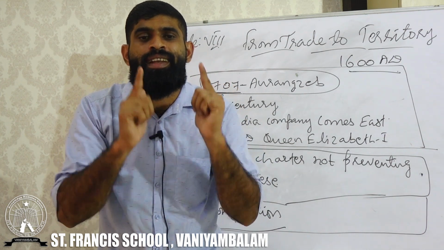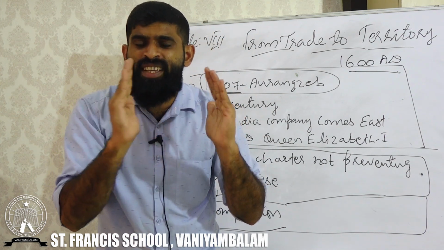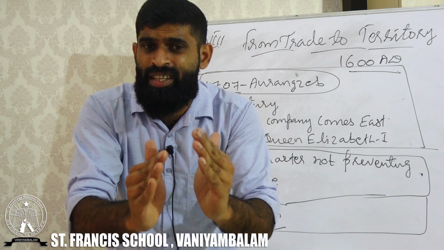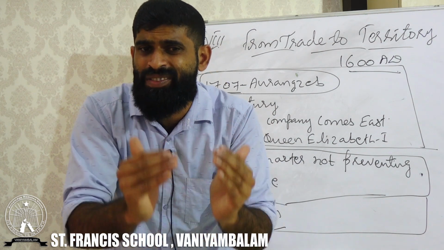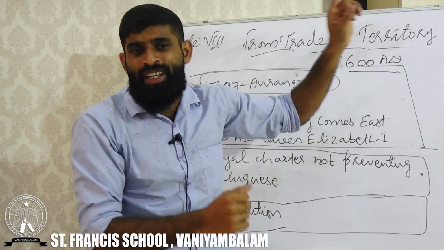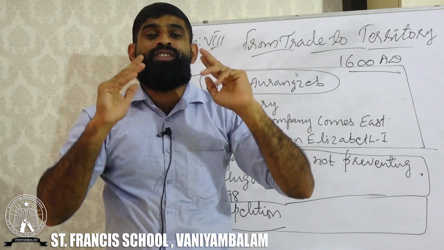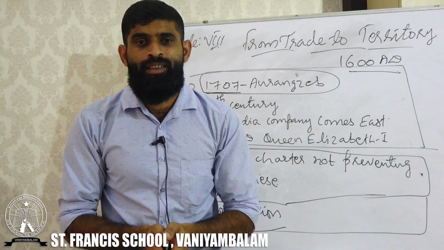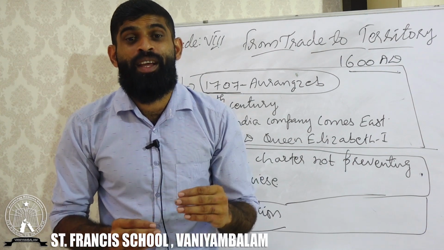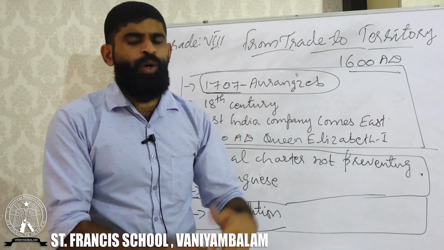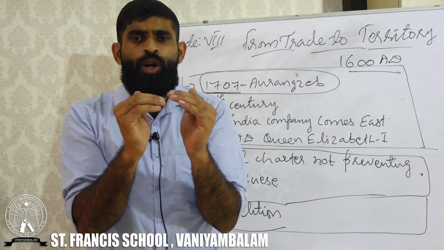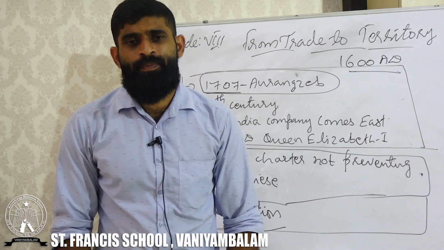We should definitely remember that all these European countries reached India with a target: to collect goods produced in India at cheap price, carry them to the European market and sell them at a high price for huge profit. But from India, they could not purchase commodities at the cheap price they expected. This is what the first part of our chapter means, and this is what you have to remember always.